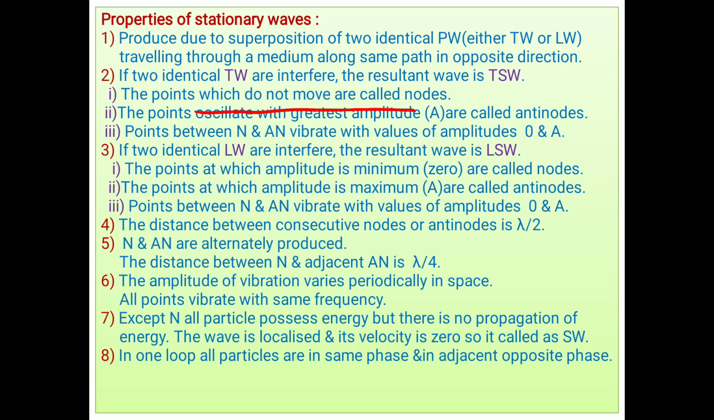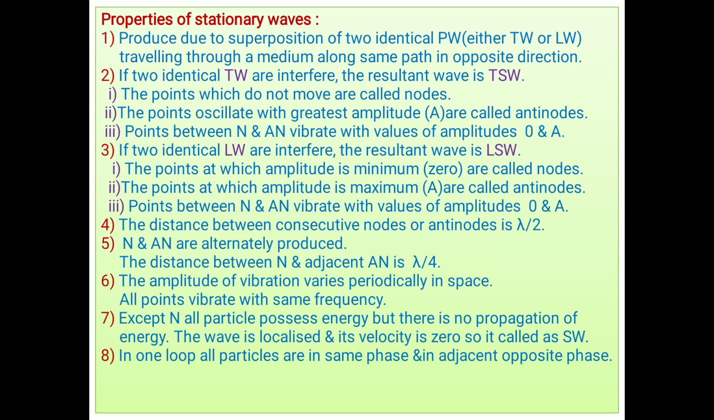Stationary waves are produced due to superposition of two identical progressive waves, either transverse or longitudinal, traveling through a medium along the same path in opposite directions. If two identical transverse waves interfere, the resultant wave is a transverse stationary wave. The points which do not move are called nodes. The points which oscillate with the greatest or maximum amplitude are called antinodes. The points between node and antinode vibrate with amplitude values from 0 to A.